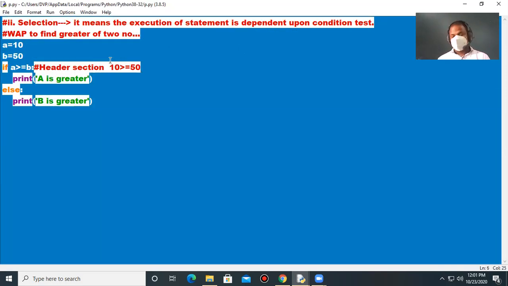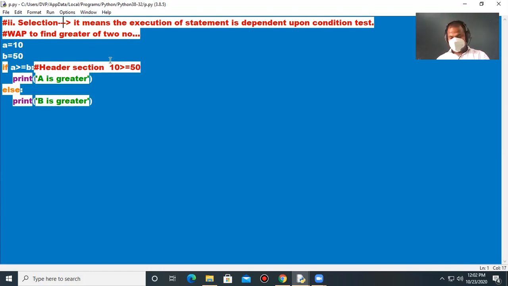The first one is the true portion. If this condition is true, then it is going to print this. And in this particular condition, which condition? This one, followed by else. If this condition evaluates to false, then the portion after the else block is going to be executed. That is B is greater. So that is all about selection.